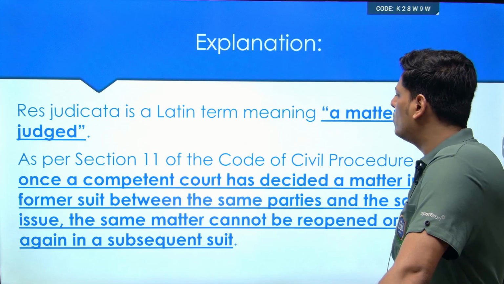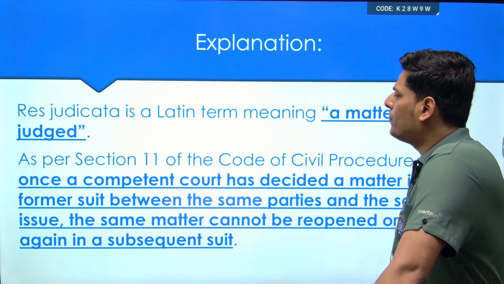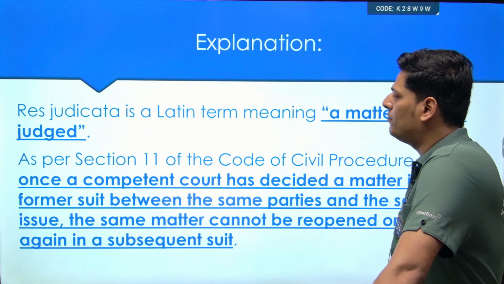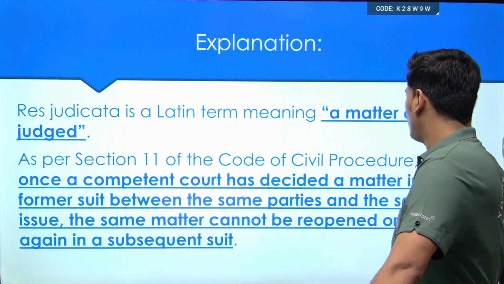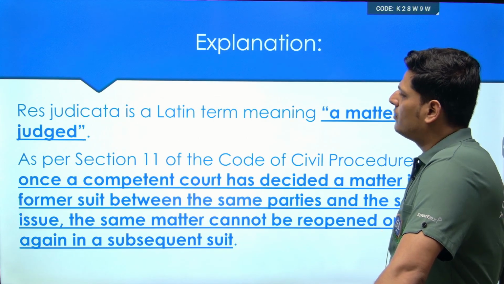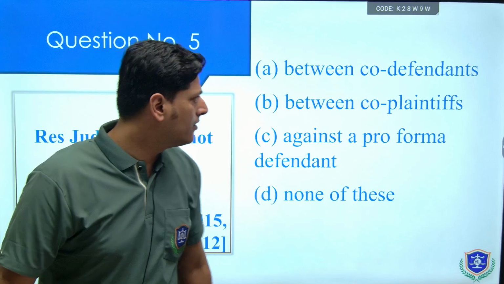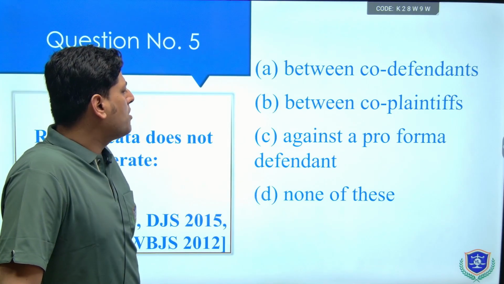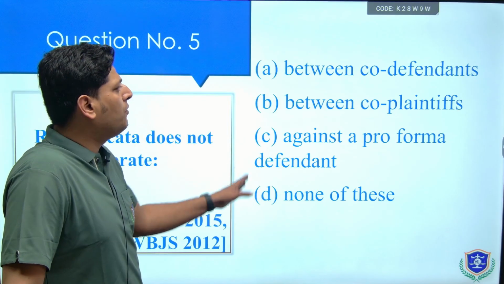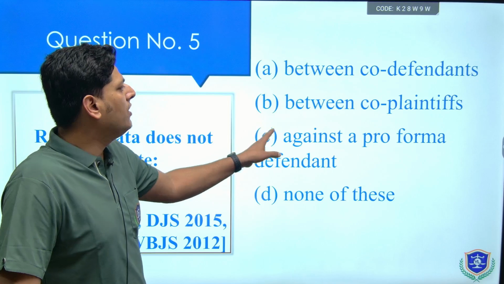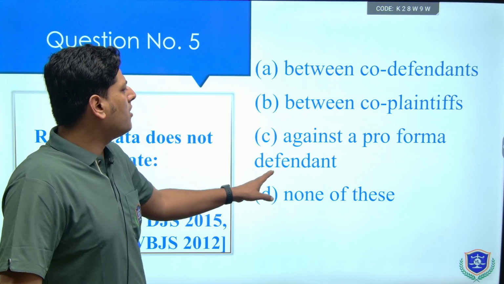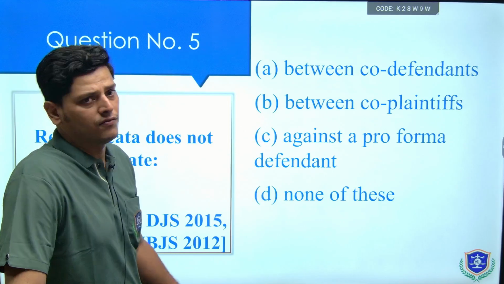Once a competent court has decided a matter in a former suit between the same parties and the same issue, the same matter cannot be reopened or tried again in the subsequent suit. Res judicata does not operate against which of the following parties? Between co-defendants, between co-plaintiffs, against a pro forma defendant, or none of the above.